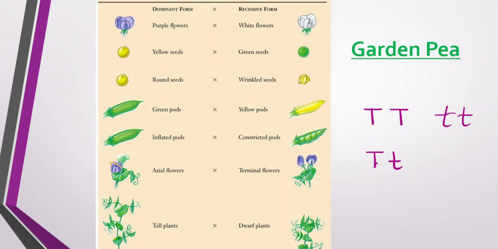You can see there is flower color, seed color, seed shape, pod shape, pod color, flower position, and height of the plant. So these are the 7 characters. Mendel chose 7 contrasting characters for studying the pea plant.